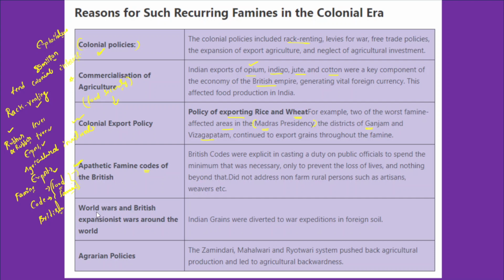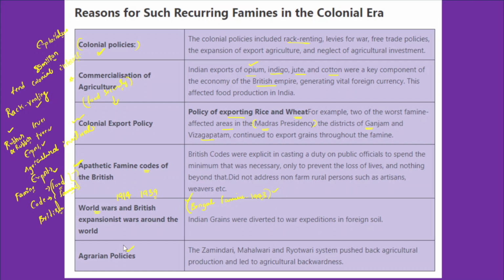After that, there were two world wars that took place, in the years 1914 and 1939. During these two world wars also, the British used to divert food grains from India to other parts of the world. That in fact led to the Bengal famine, one of the most serious or the worst famines that India had ever experienced, in the year 1943. So the diversion of food grains during the Second World War led to the Bengal famine of 1943.